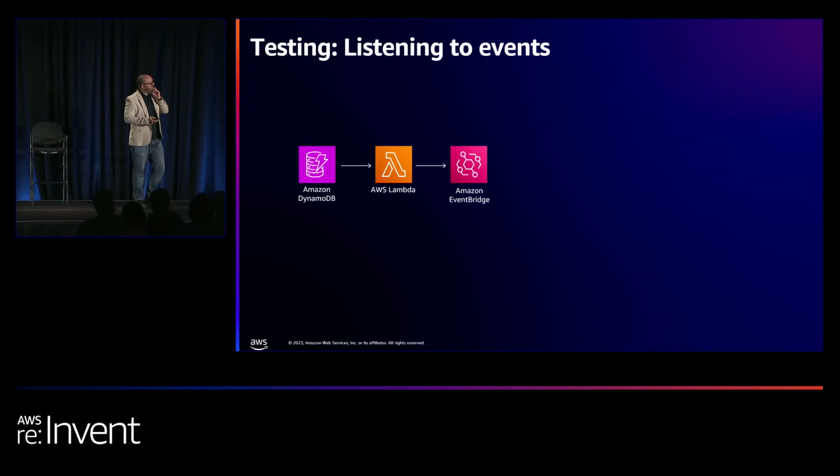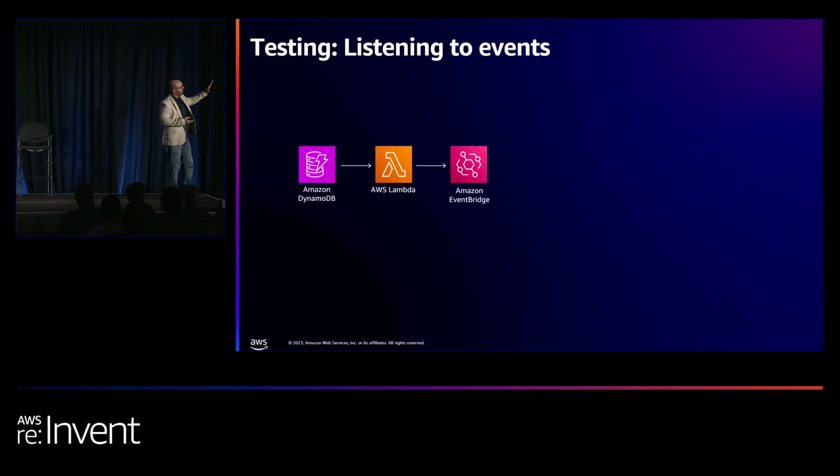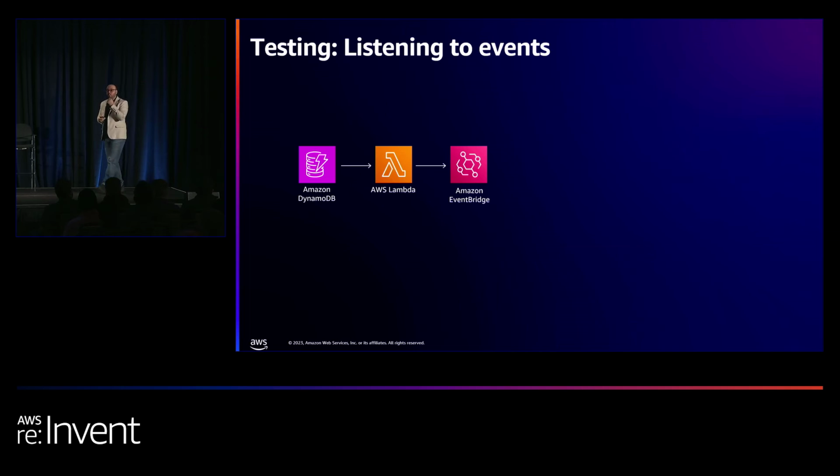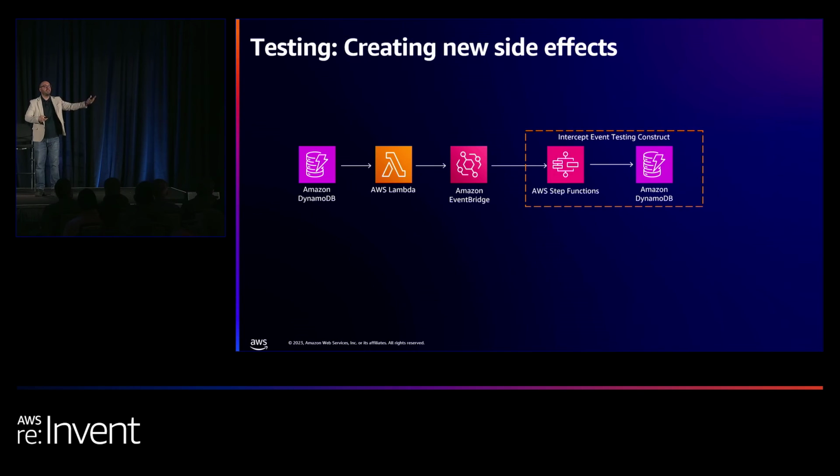The challenge we have is that once we have an event that's being emitted by EventBridge, it's lost. We can't really assert anything because it's already gone. We can't really look into it, what was the event that was emitted. We now know that the event handler and the EventBridge provider work exactly as they should, but we don't know if we have permissions to actually send the event or if the event was ever captured by anyone in that case. So the only way to test asynchronous architectures is by introducing something in between.